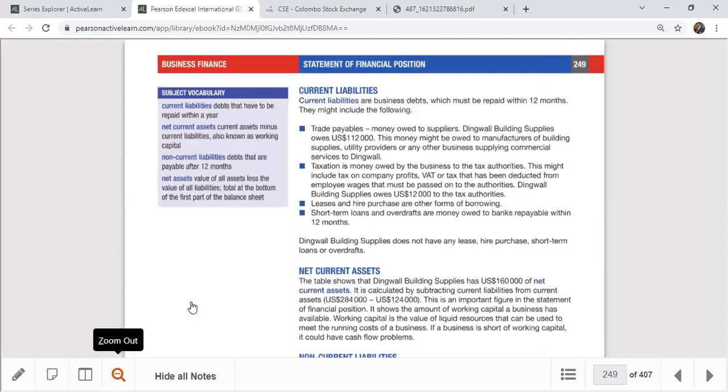Current liabilities are the debts that have to be repaid within a year, right? Please go to the subject vocabulary section to find the important definitions, because in many past papers, define questions are tested, like define assets, define liabilities, define current liabilities. Current liabilities are business debts which must be repaid within 12 months: trade payables, taxation, lease and hire purchase payments, and short-term loans.